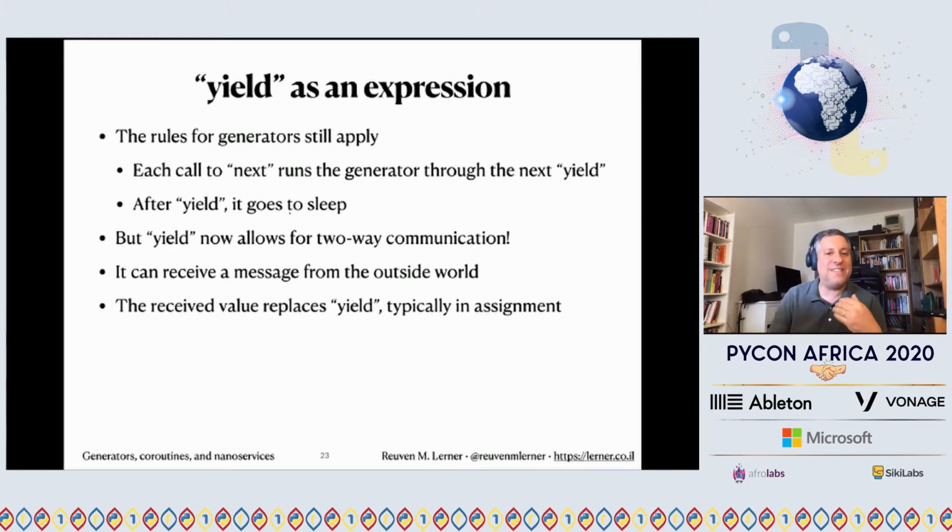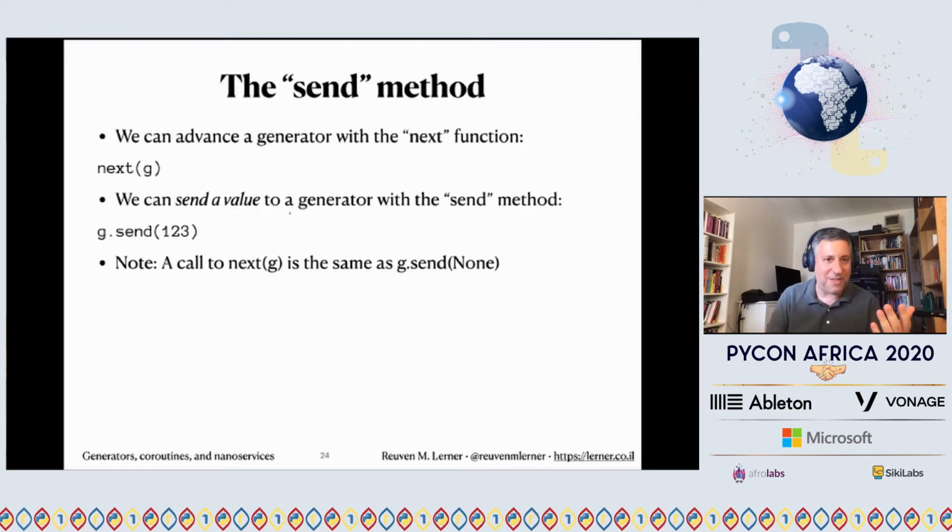Yeah, but how are we going to send a message into our generator? Well, we're going to use the send method, of course, right? We can advance our generator with next. But we can send a value if we use the send method. And notice that's a method rather than a function. And that is an inconsistency, I agree. You can also say just g.send(None), and then you're always using the method.